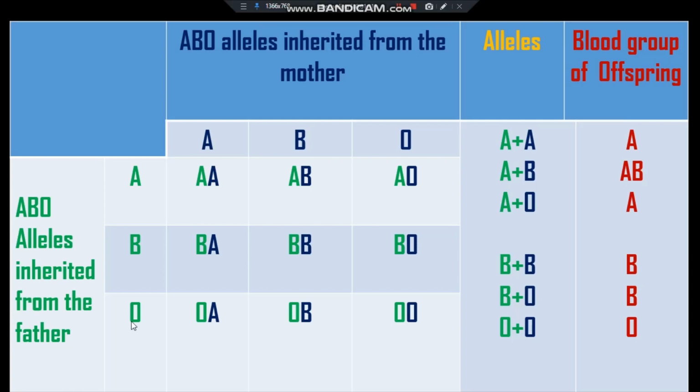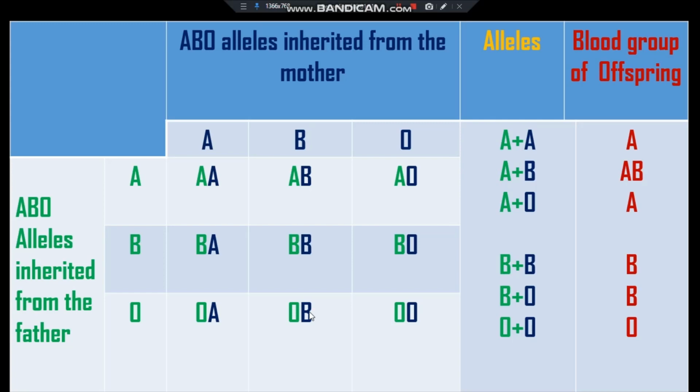And if the father's allele is O and the mother's allele is O, the blood group of the offspring will be O, because 2 recessive alleles are needed in order to have the trait or the genotype.